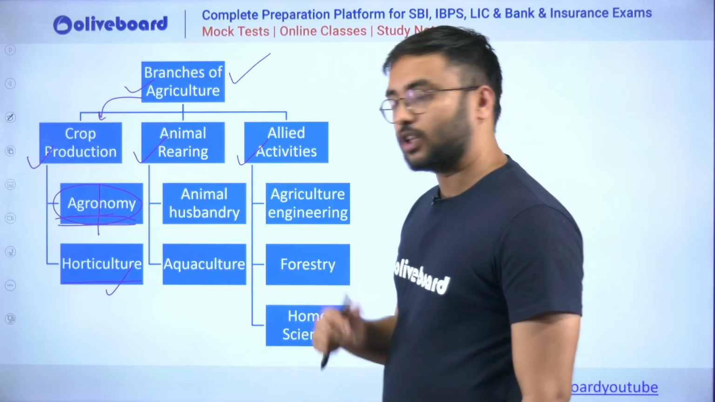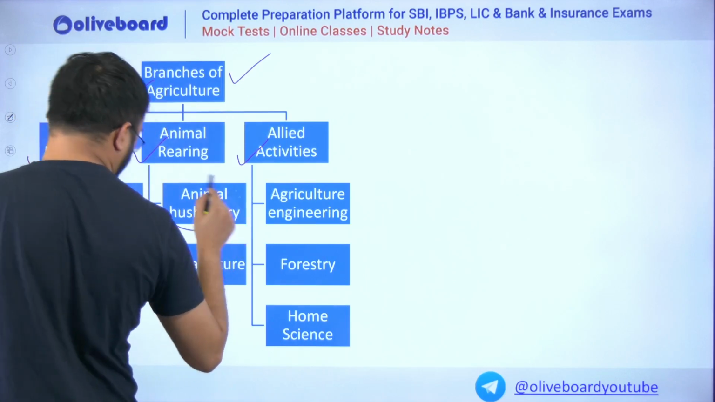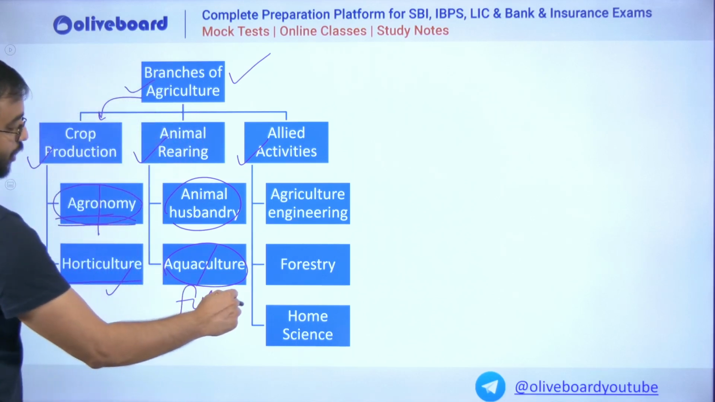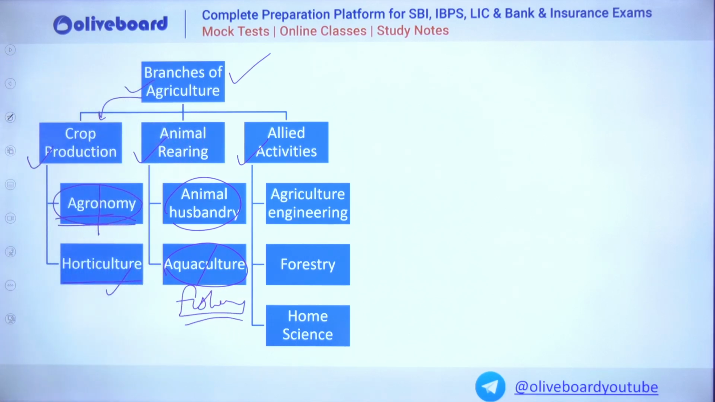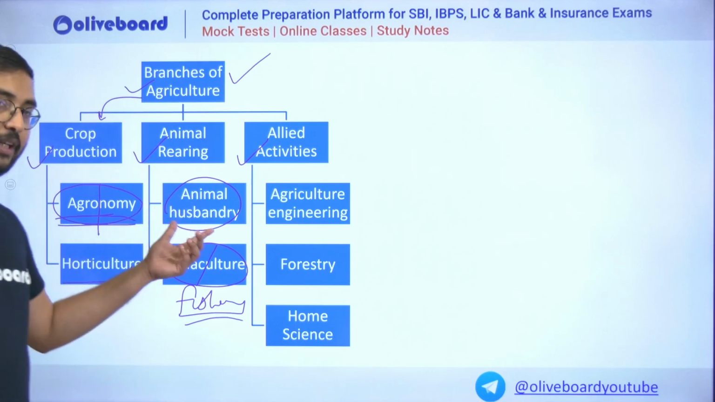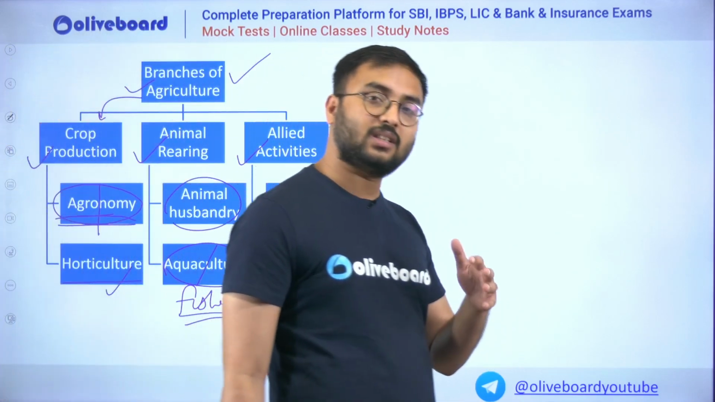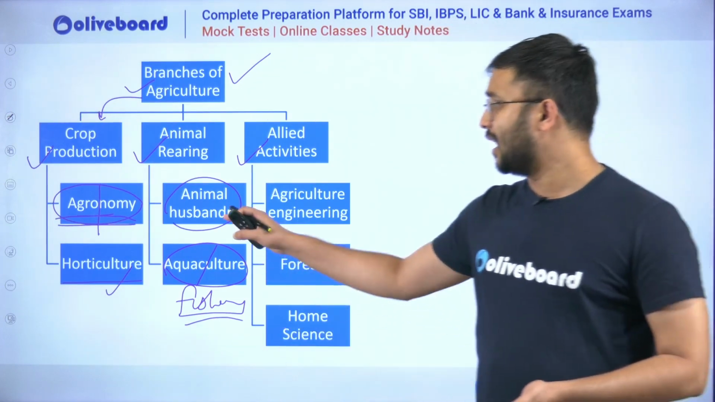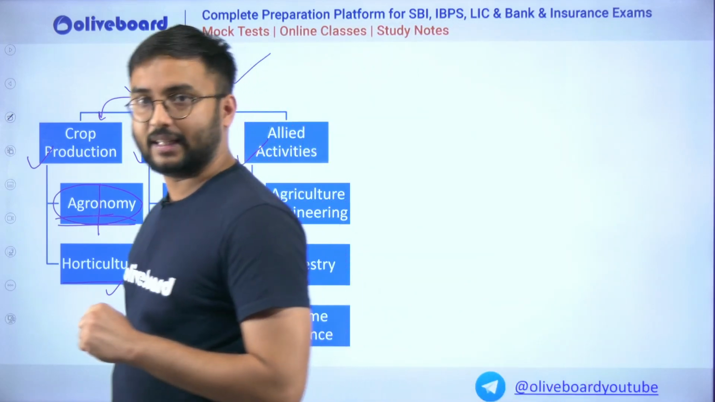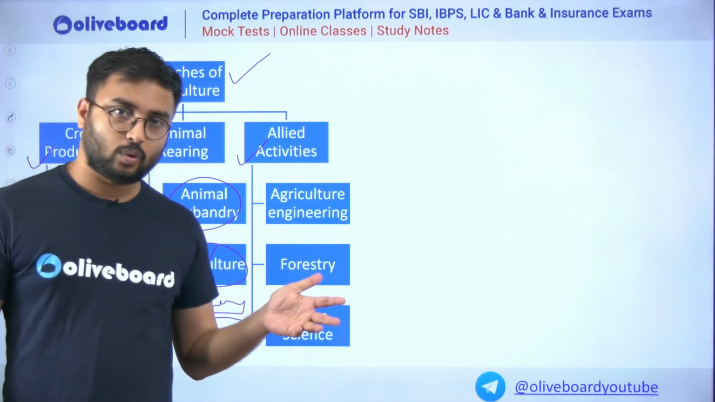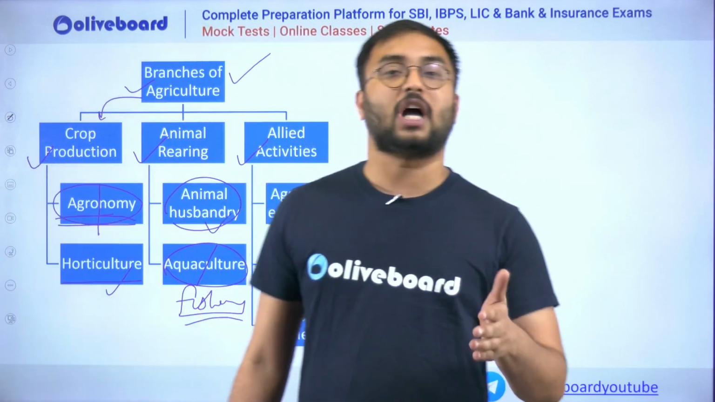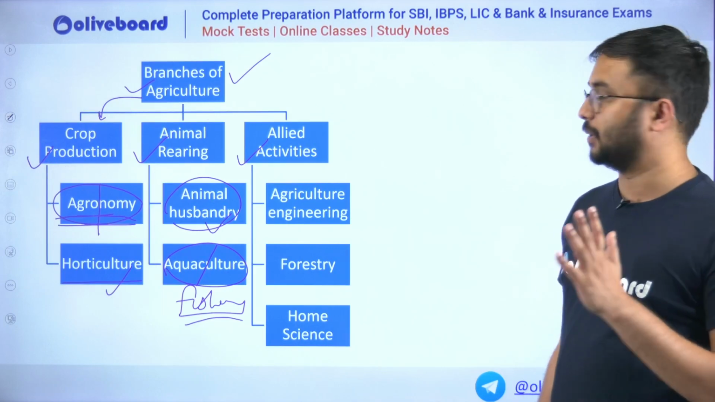Then agriculture is also classified based on animal rearing, that is animal husbandry and aquaculture. For aquaculture, you can also write another word which is general fisheries. So animal rearing is nothing but animal husbandry, which can be further broken down into various other branches. For example, animal husbandry would include dairy farming, where cattle rearing is done, then poultry, and even other animals which are reared or domesticated for specific purposes.